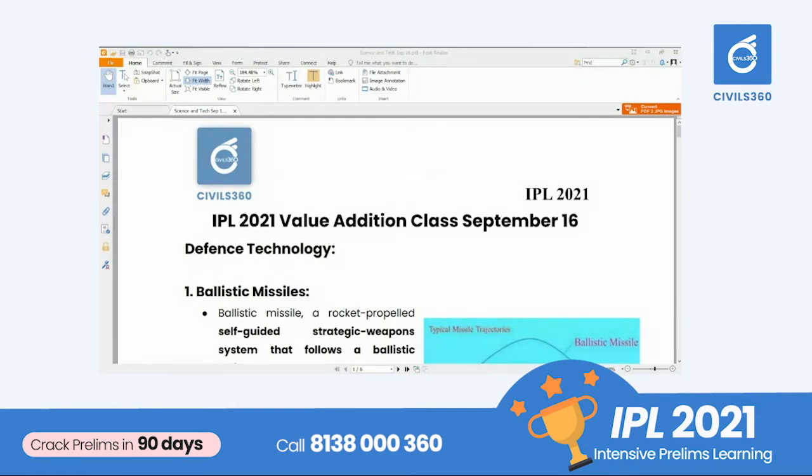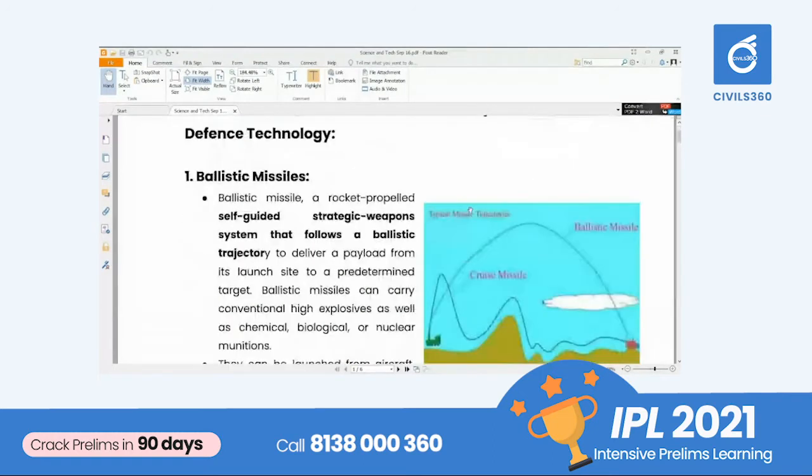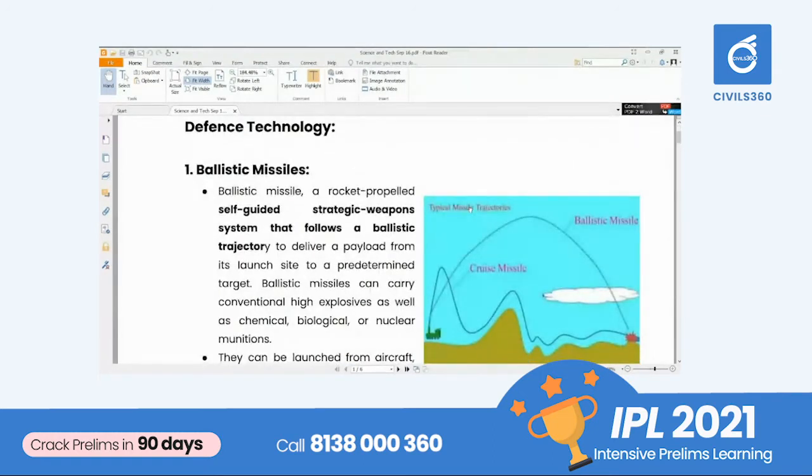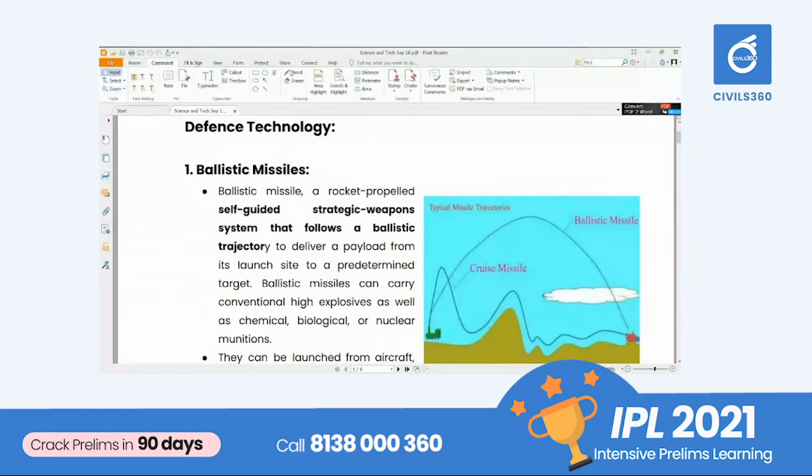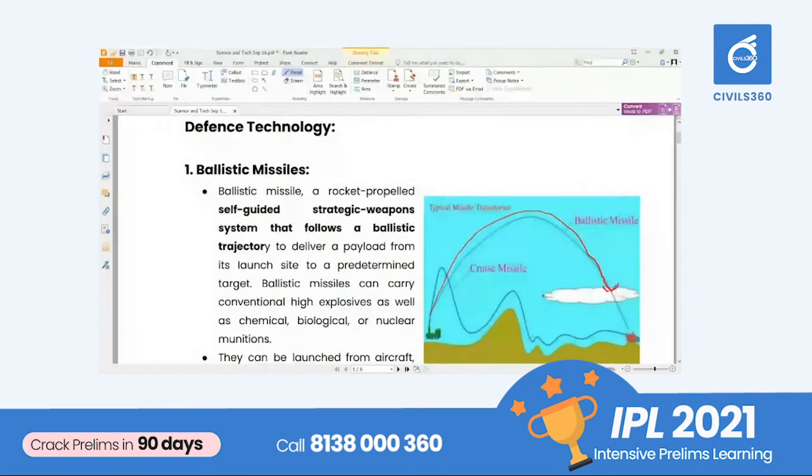Whenever missile technology is concerned, you will come across or read about ballistic missiles and cruise missiles. The difference between the two is very important for your prelims examination. A ballistic missile will be in a projectile motion, or in a ballistic trajectory. The basics of a ballistic missile is that it will be in a projectile motion or in a ballistic trajectory.